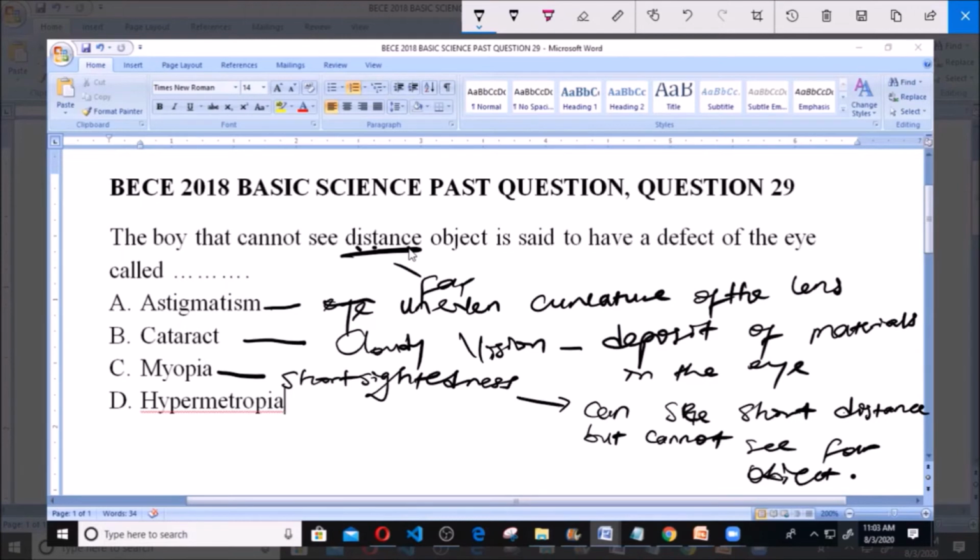Now D is hypermetropia. Hypermetropia here simply refers to long-sightedness.